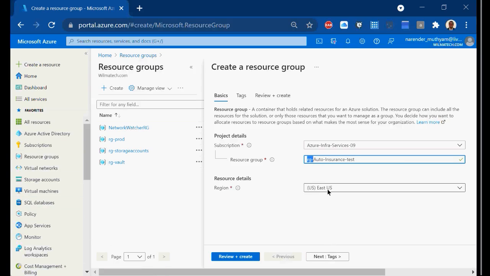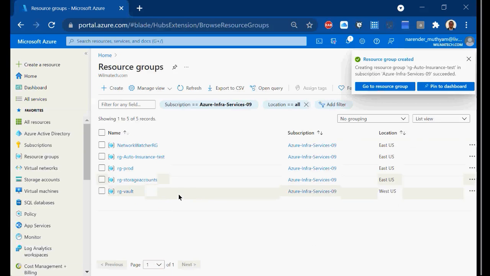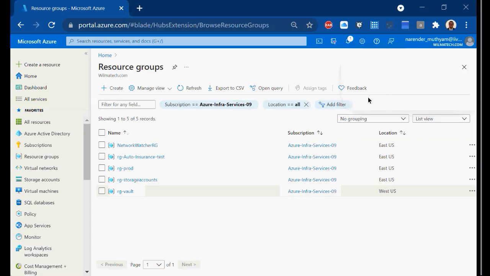So where do you want this resource group? I want it in East-US. Review and create, and once the validation is passed, create it. Nothing but I'm creating a folder now. It's like a folder, in which I will consolidate everything.